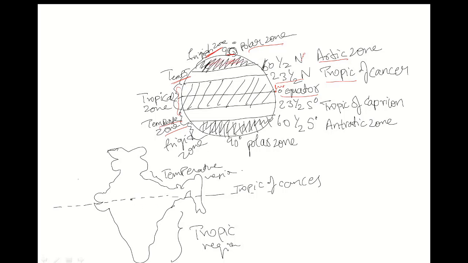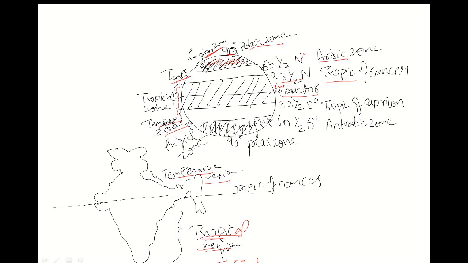When it comes to India, India can be divided into 2 types. The southern part is near the equator. It is not on the equator, but it is near the equator. So the Tropic of Cancer divides India into 2. The northern part of India experiences the temperate region, whereas the southern part experiences the tropical region.